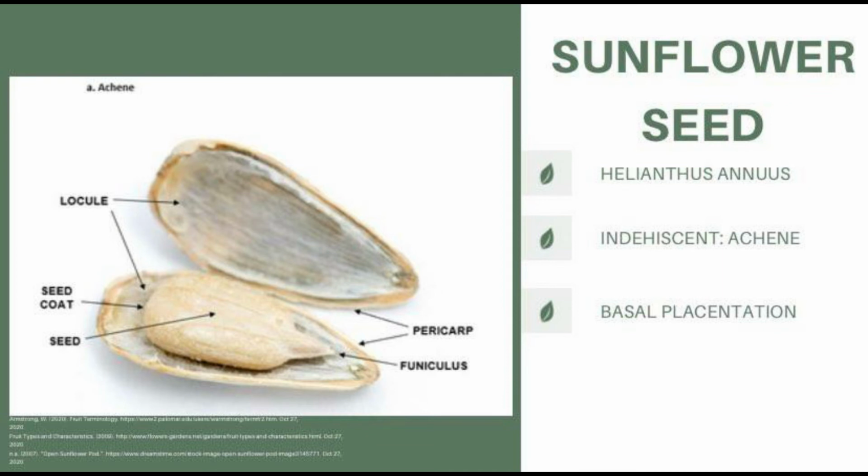And now let's move on to the indehiscent fruits. These are fruits not splitting at maturity. One type of it is the achene. It is one-seeded with pericarp attached to the seed coat at only one point. Sunflower is an example, also called Helianthus annuus, with basal placentation.